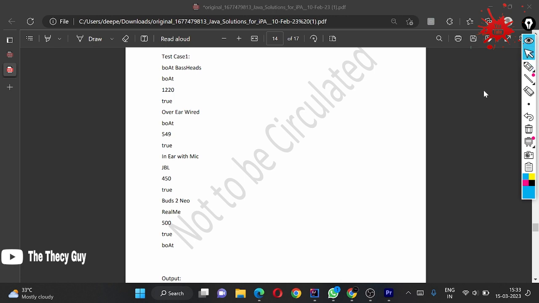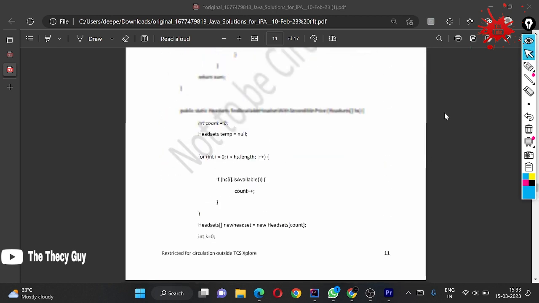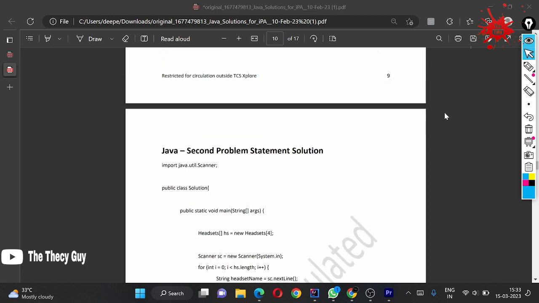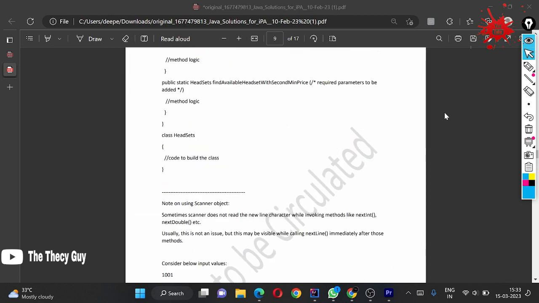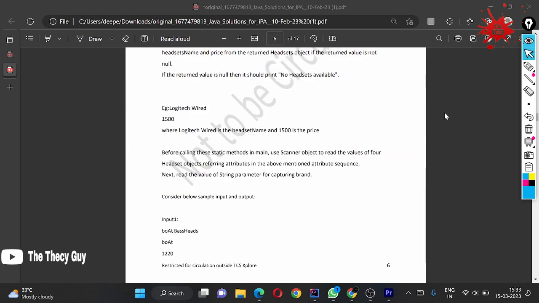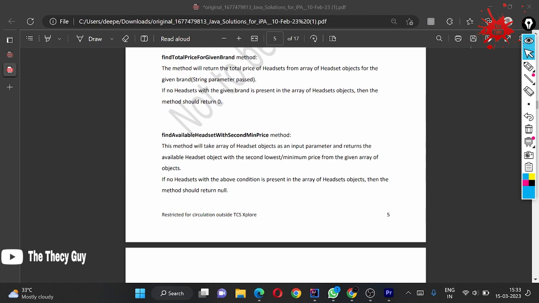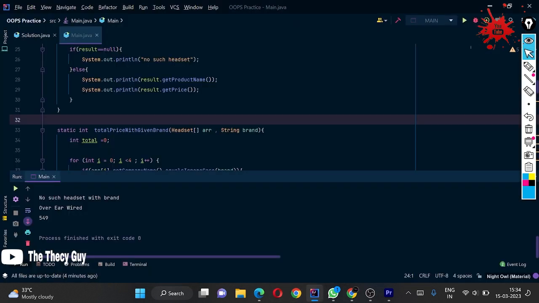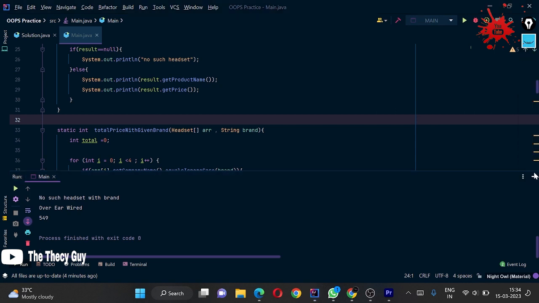Now let's jump to the question and see what they are asking for. We are just going to check this. So this is the question, and look, here they are asking with the lowest, second lowest, means second minimum. So what have we done wrong here? We have not done something very wrong, but we have done wrong here. We are returning the highest, the second highest.